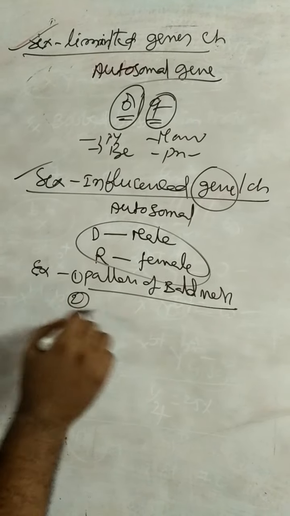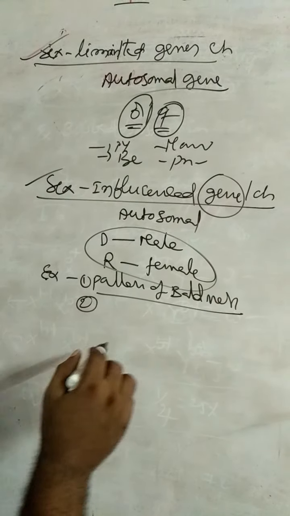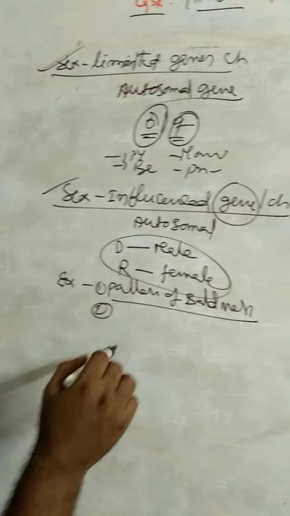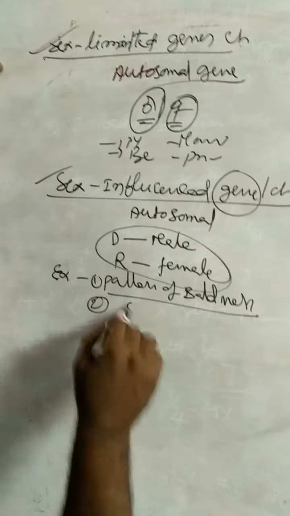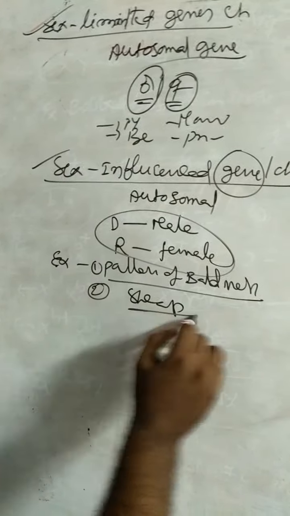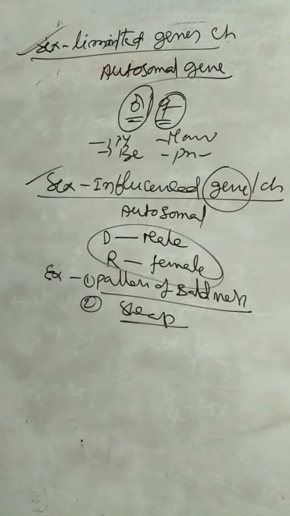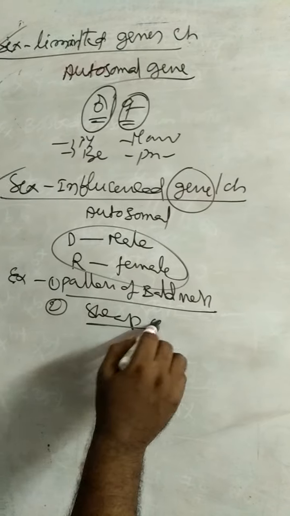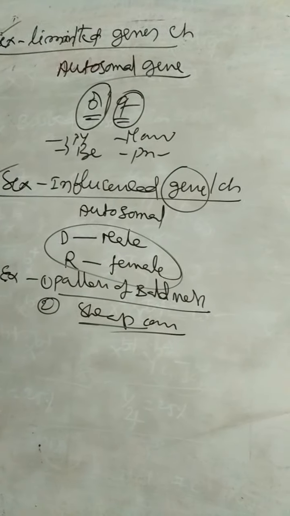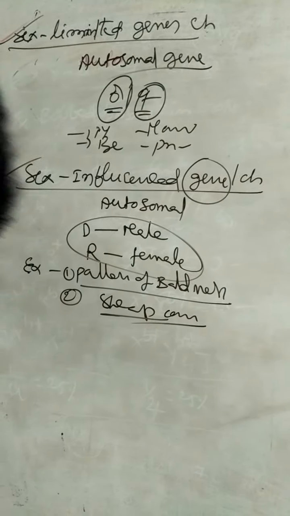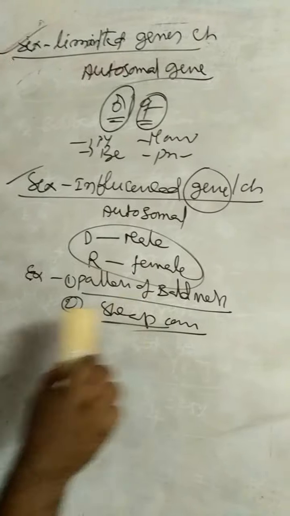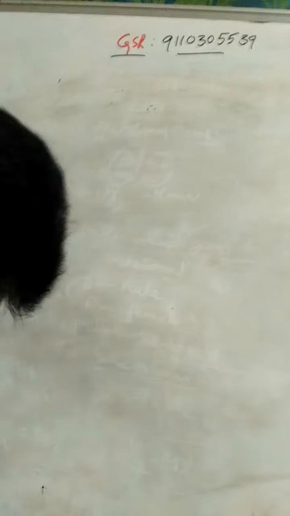And the second one is, in the case of sheep, horns. So pattern of baldness is an autosomal character. Pattern of baldness is an autosomal trait or character.